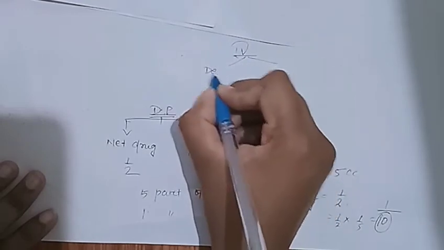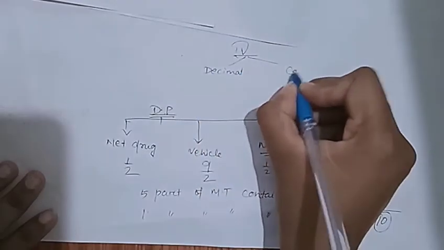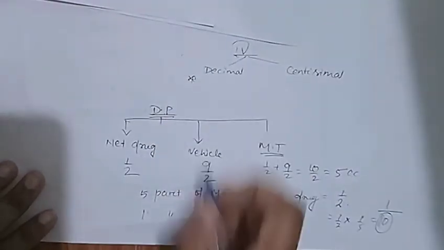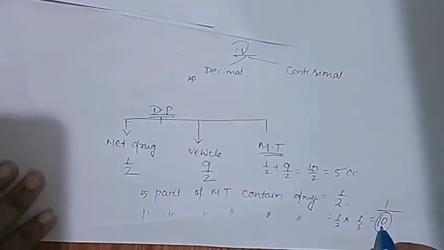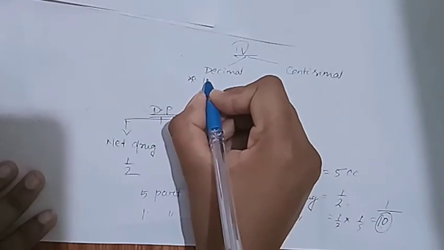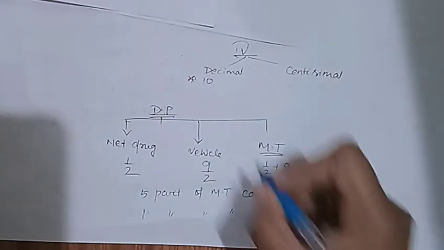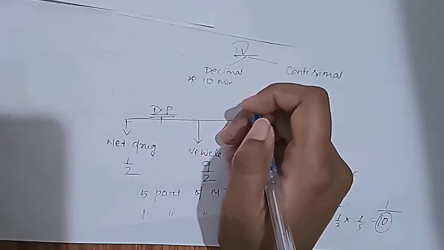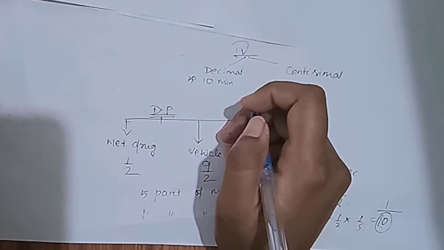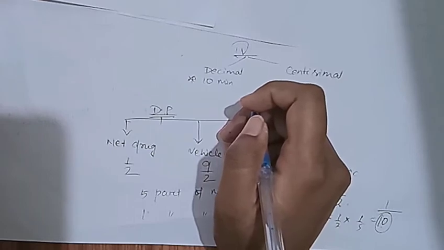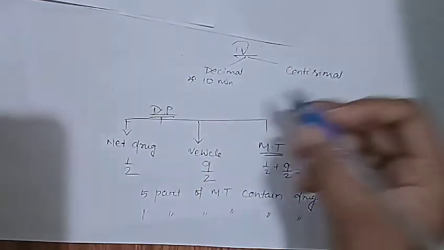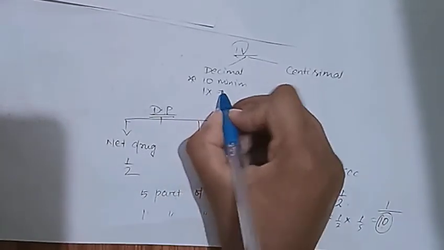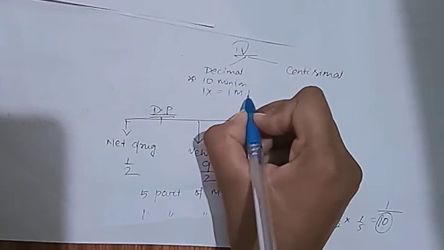So for decimal in class 4, we take decimal and centesimal. Decimal means here the denominator is 10. As I mentioned, 1x potency is equal to 1 mother tincture.